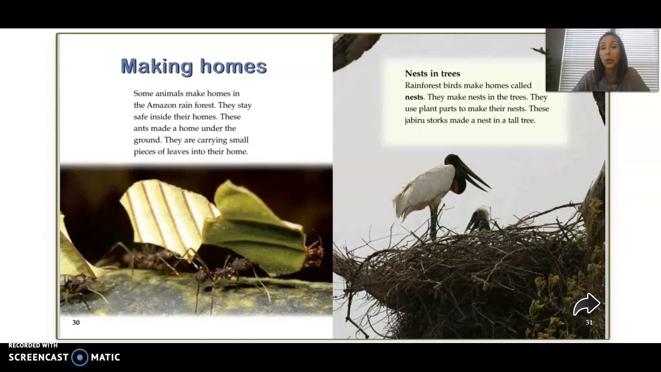Nests in trees. Rainforest birds make homes called nests. They make nests in the trees. They use plant parts to make their nest. These jabiru storks made a nest in a tall tree.